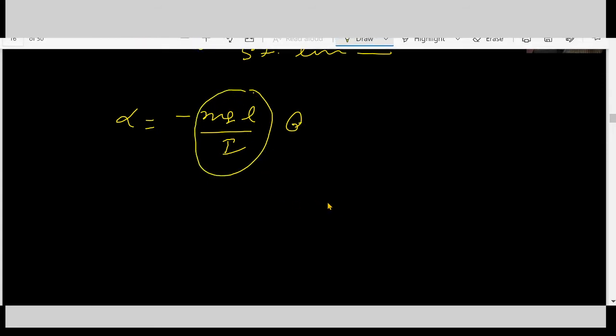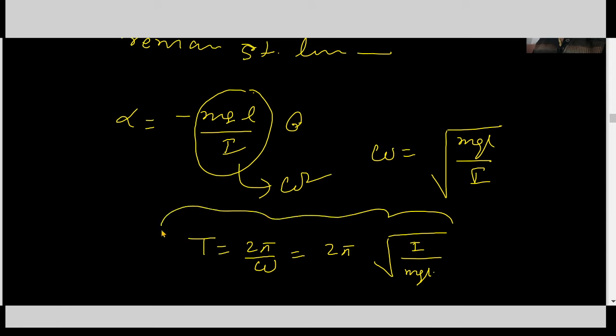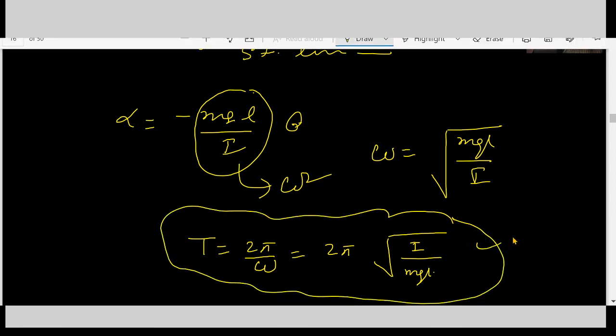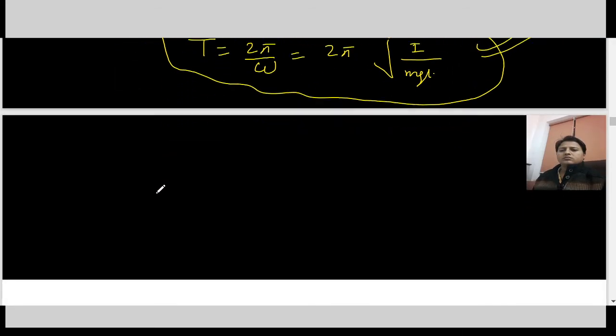This is omega square. And what is omega? Omega is under root mgL over I. So the time period is 2 pi over omega, that equals 2 pi under root I over mgL. So this is the general formula for a pendulum, either simple or complex. T equals 2 pi under root I over mgL.